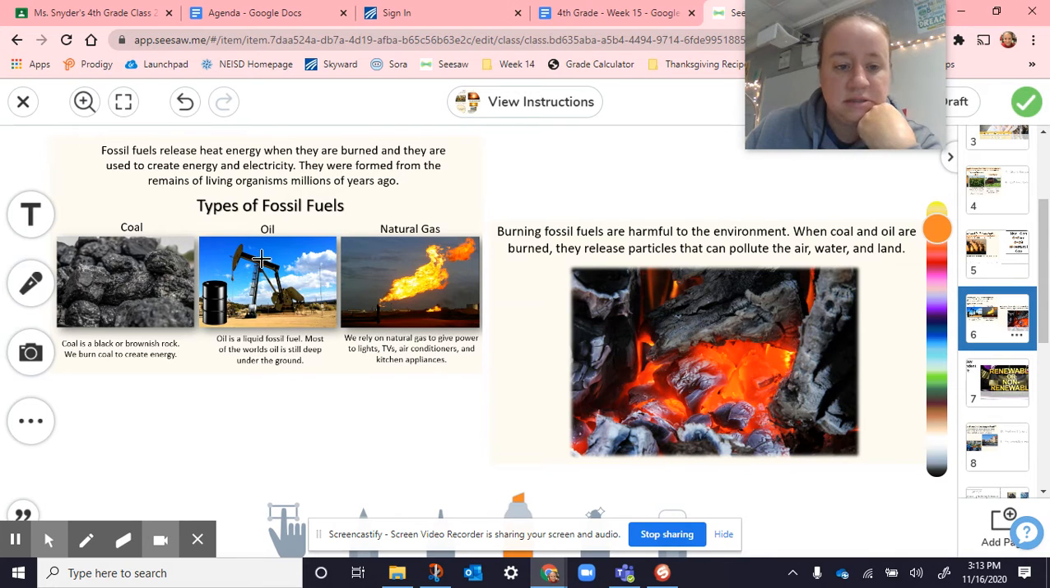When I'm driving through Texas, I see these around, digging for oil or pumping out the oil. Natural gas, we rely on natural gas to give power to lights, TVs, air conditioners, and kitchen appliances. It says burning fossil fuels is harmful to the environment. When coal and oil are burned, they release particles that can pollute the air, water, and land.